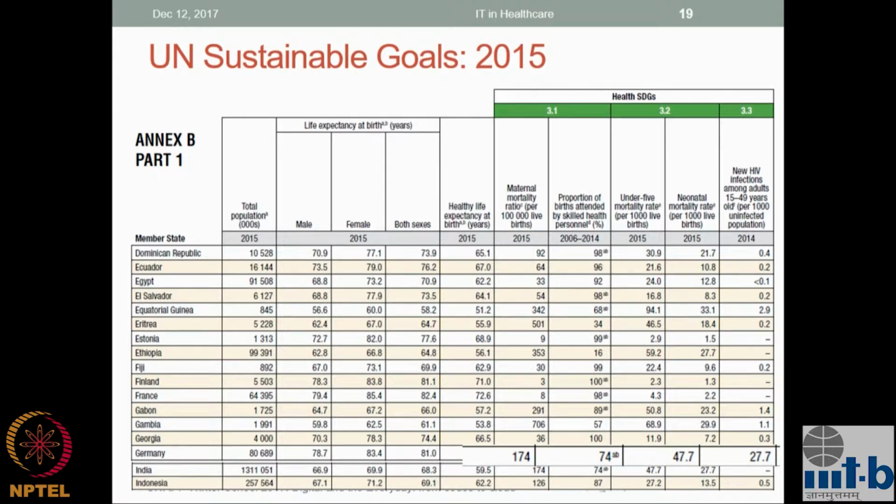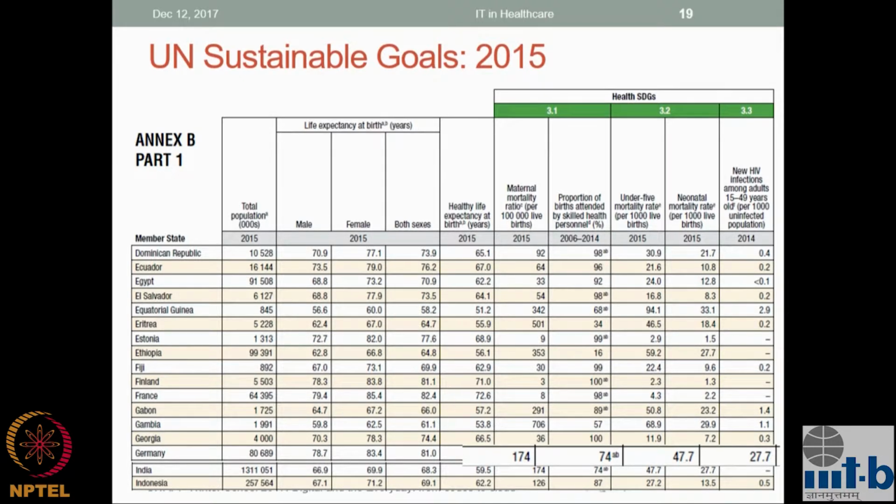we need to get. We probably need to look at how a mortality rate of close to 50, which in some places is less, can come to 3 and 4. That's the goal. So there's still a long way to go in terms of bringing these numbers to a more acceptable level. We should not be happy with these numbers, or accept that. There are goals that have been set up for 2020, 2025, where these are supposed to be brought down significantly. And the Ministry of Health is tracking these and doing something.